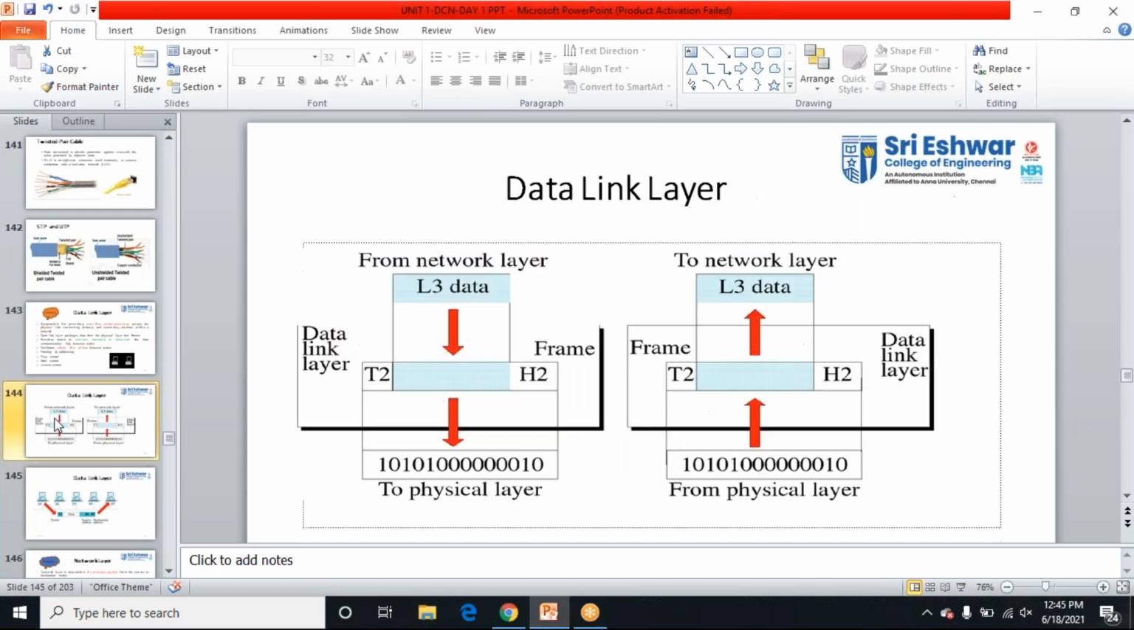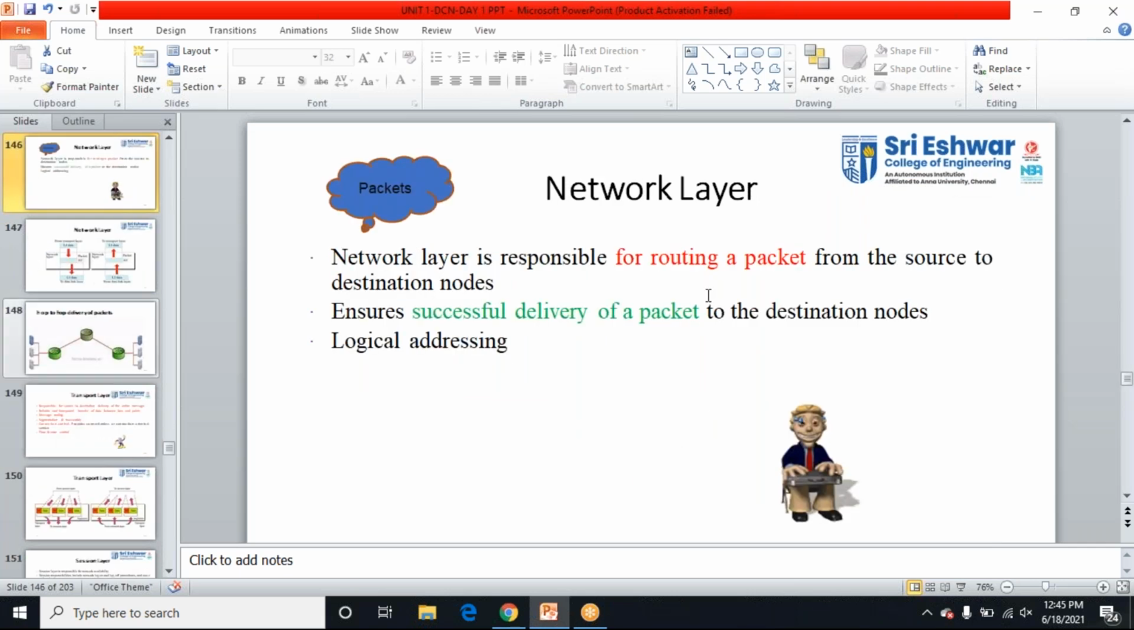Okay. Shall we move on to the network layer? This network layer is responsible for routing a packet from source to destination. I'm going to route the packet. Routers are used in the network layer. In the network layer, the data is in the form of packets, and the successful delivery of packets is ensured in this layer. That is a function of the network layer: end-to-end delivery of packets within the network.